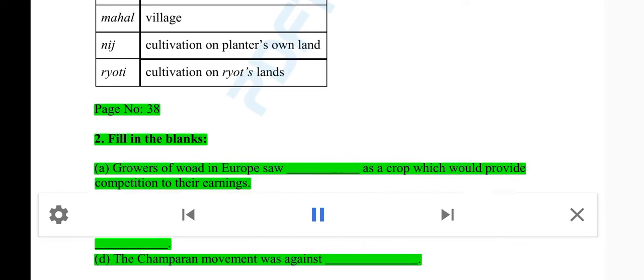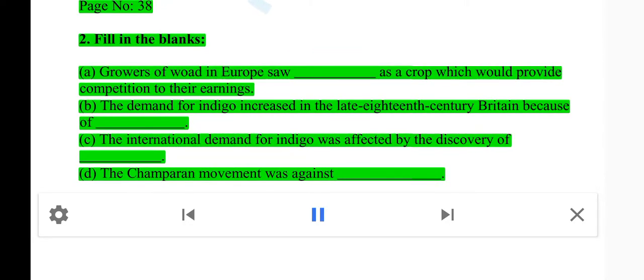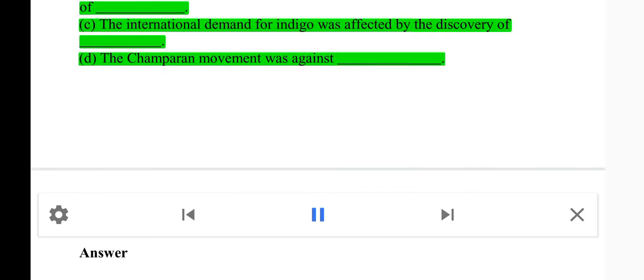Page number 38, question 2. Fill in the blanks. A. Growers of woad in Europe saw blank as a crop which would provide competition to their earnings. B. The demand for indigo increased in the late 18th century Britain because of blank. C. The international demand for indigo was affected by the discovery of blank. D. The Champaran movement was against blank.